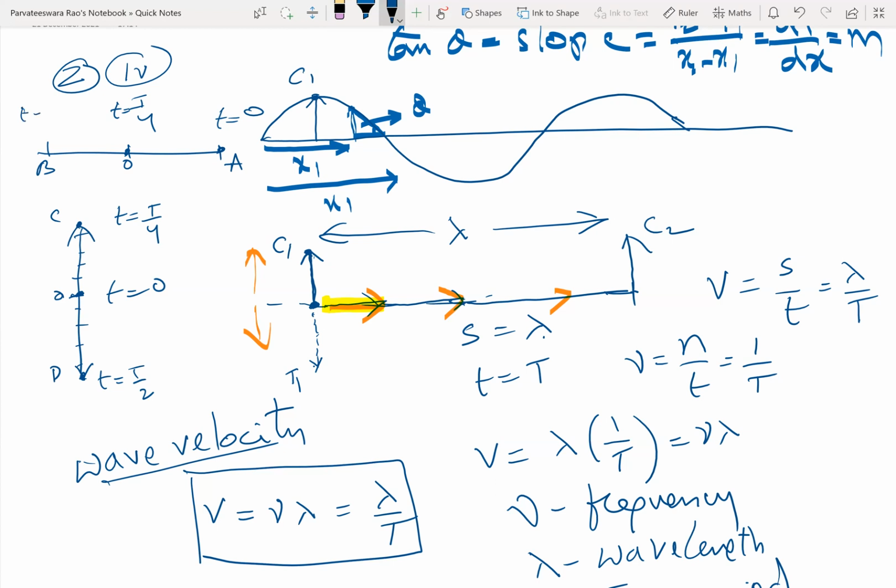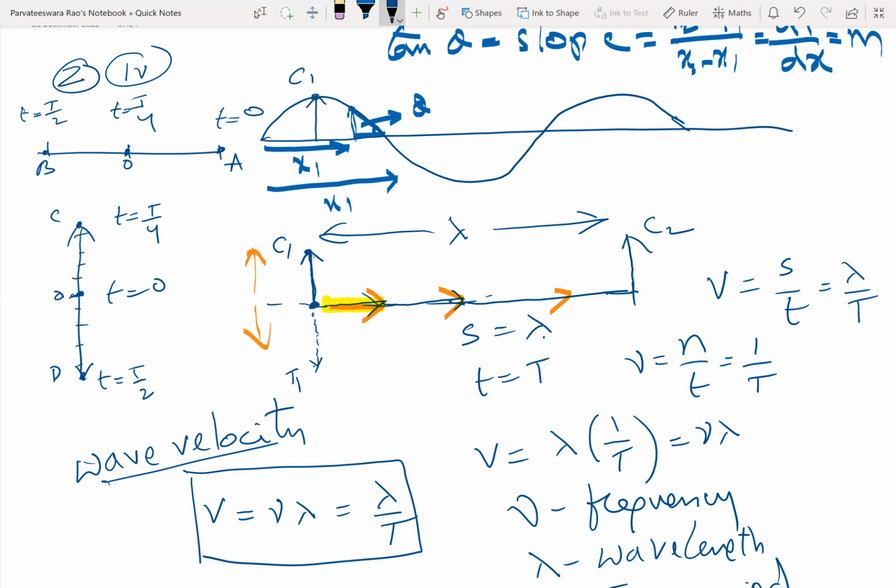Here, when t is equal to T by 2, the particle will be at B. So at various instants of time, the particle will be located at various points in the path described by it. Yes or no? Yes, sir.